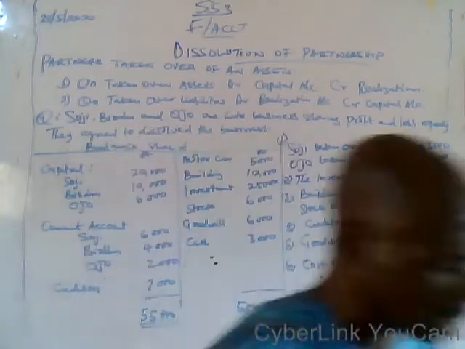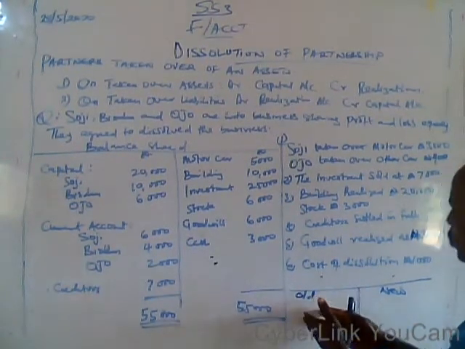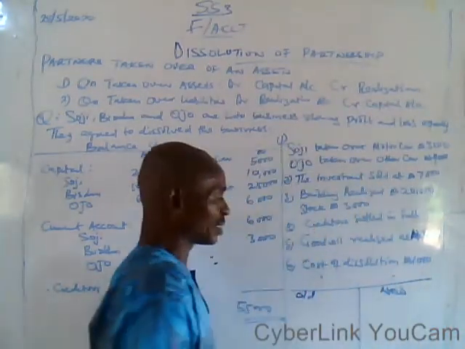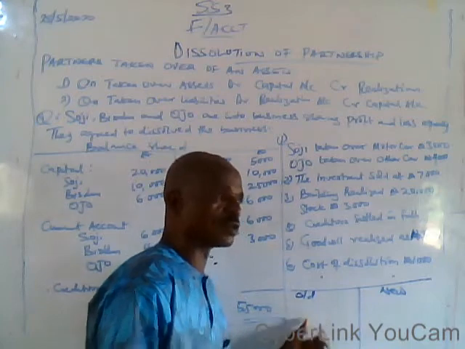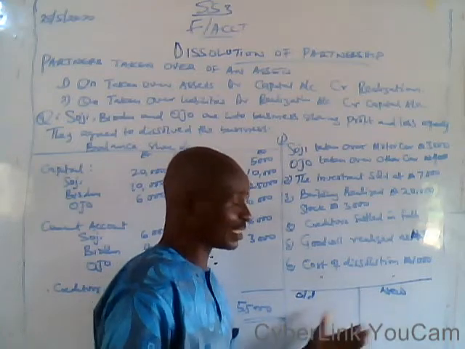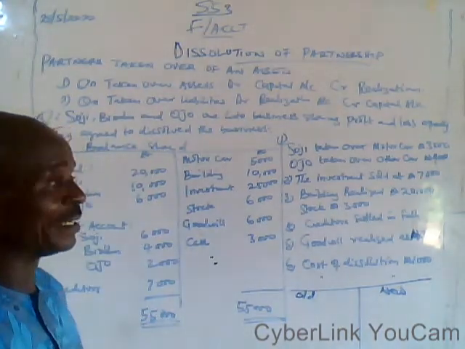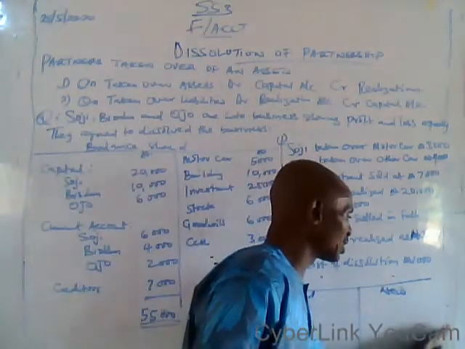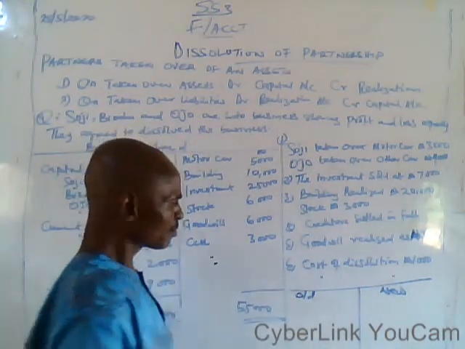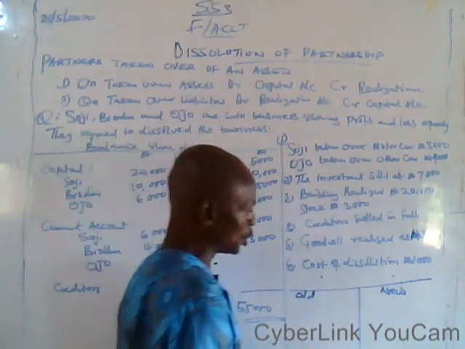When you transfer all these things, you now find out the difference, whether the old value and the new value are the same. One side must be greater than the other. If the old value side, that is the book value, is greater than the new value side, that is, the debit is greater than the credit, it means we have a net loss. But if the new value, the credit side, is greater than the debit side, we have a net profit. Based on this question, if you transfer everything perfectly, we are going to have a net loss.